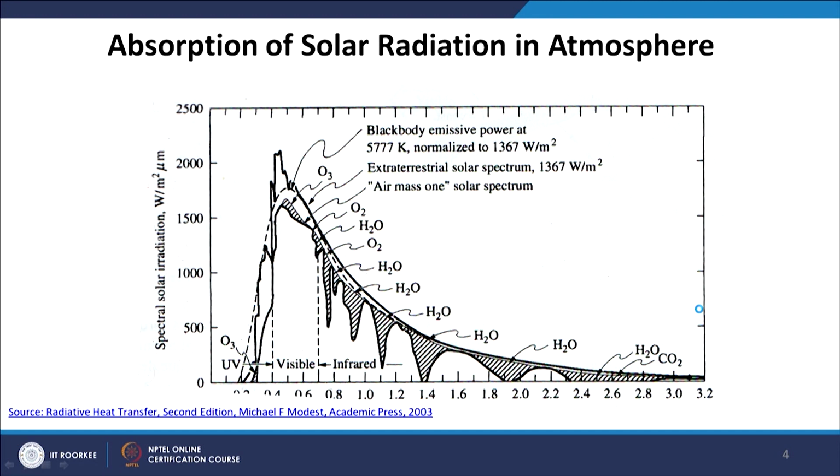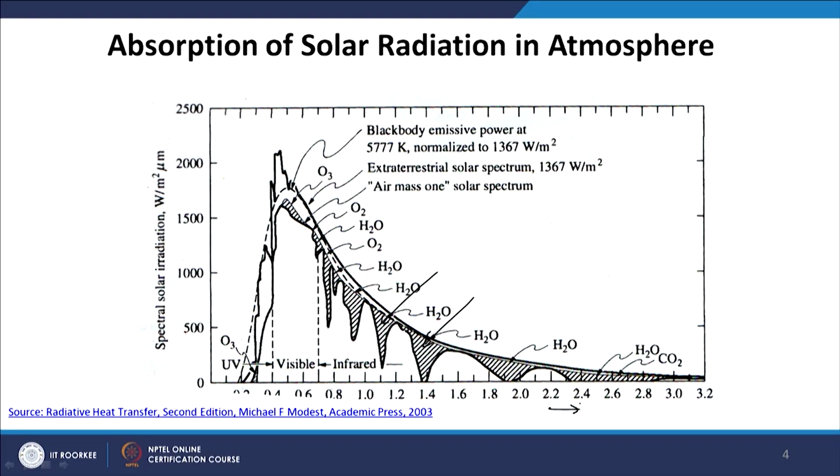When the same radiation penetrates our atmosphere, it is subjected to absorption and scattering by a number of gases, and the most important gases that absorb solar radiation are water vapor and carbon dioxide, which are in major amounts in our atmosphere. So, we see that the radiation is absorbed, that means the intensity of this solar spectrum does not follow the black body spectrum anymore. We find that the intensity has decreased at a number of wavelengths.